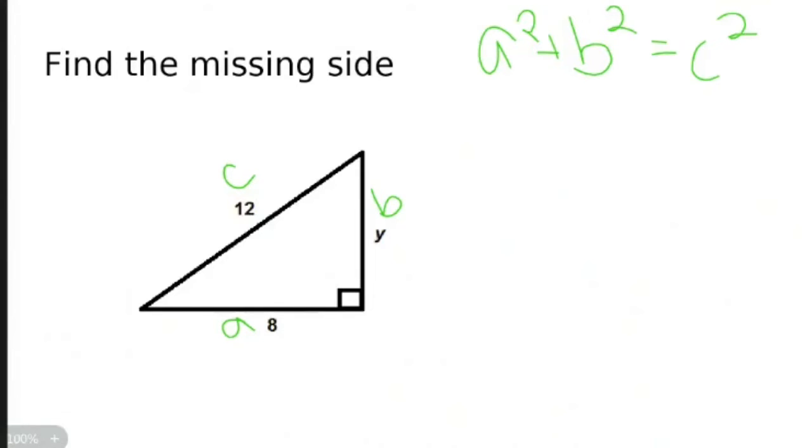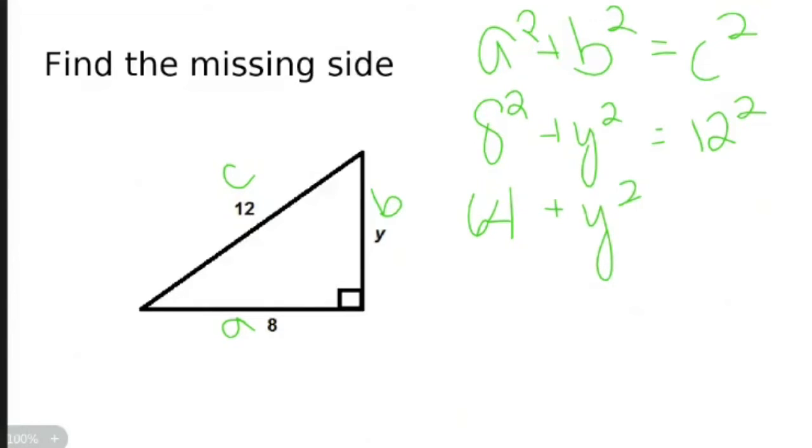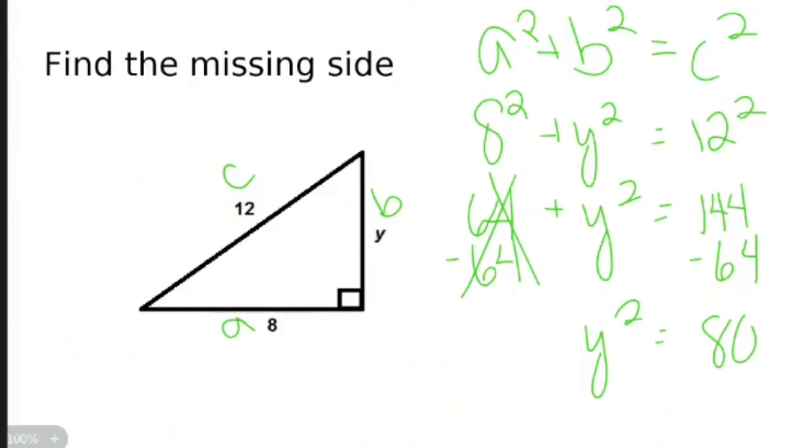So when I plug this stuff into the formula, I have 8 squared because 8 is A. B is Y, so plus Y squared. And C is 12 squared. And then I do a little bit of math. 64 plus Y squared equals 144. Subtract 64 from both sides because y is not all by itself. Cross you out. Y squared equals 80.